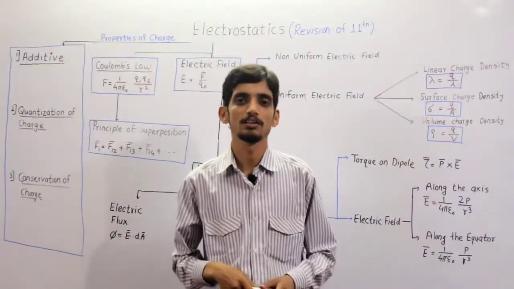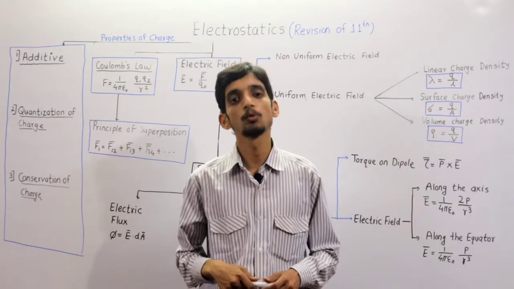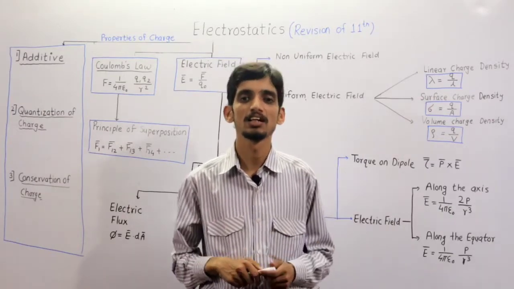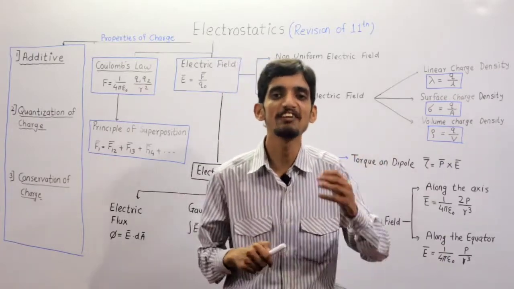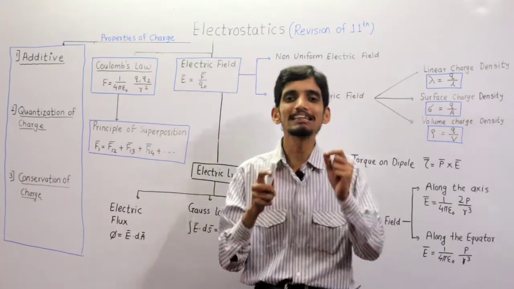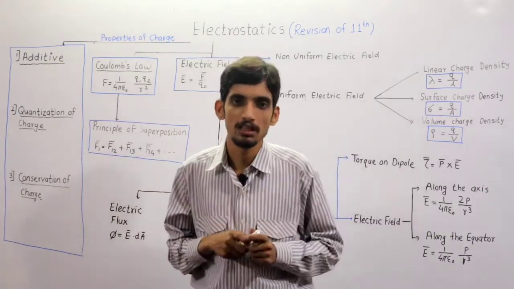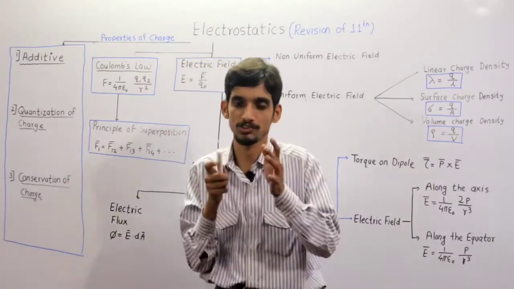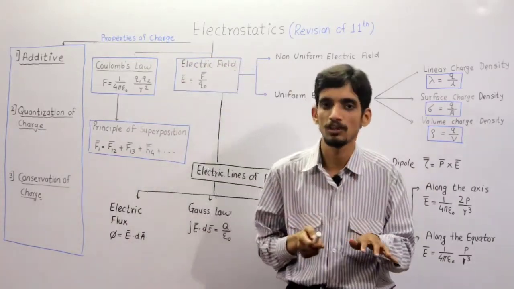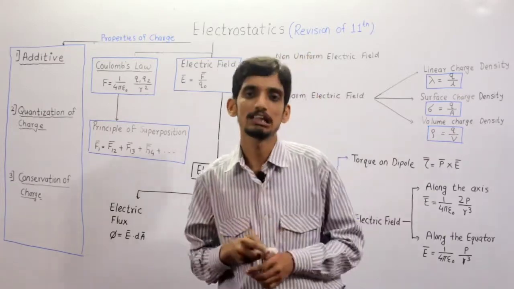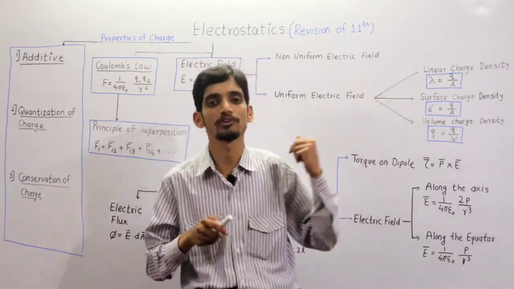Hello friends, today I am going to start electrostatics quick revision of 11th standard portion. Now listen here, why this is important: because in 12th standard we have to start with electrostatics, but many concepts and many subtopics have already been covered in the 11th portion.